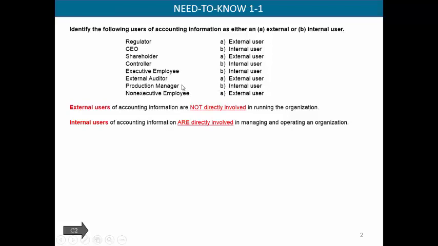This is important because this is a production manager, someone who is managing the company, and therefore they're using accounting information to help make decisions about the company, so they're internal. And that's opposed to a non-executive type employee. The production manager is an employee, and they make decisions about the running of the company based on accounting information, so they're internal. But a non-executive employee, someone who is simply working there, they're not helping to run the company.